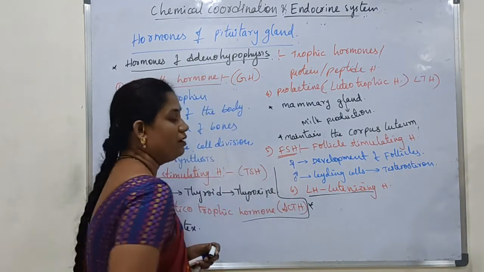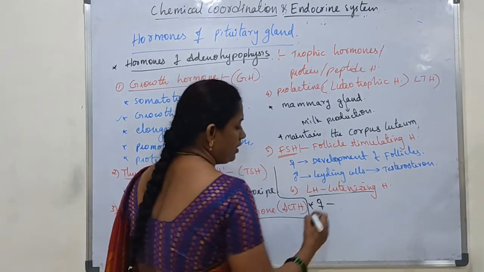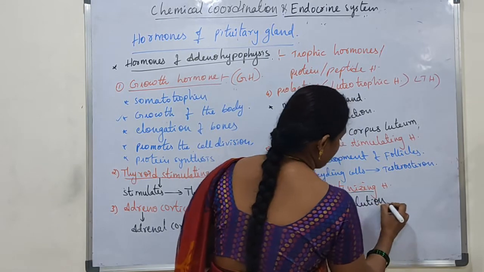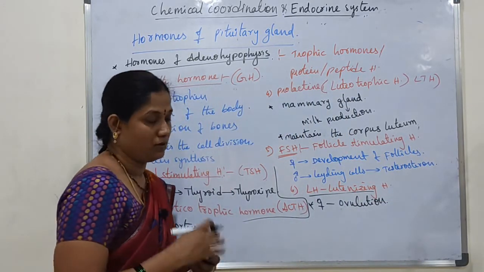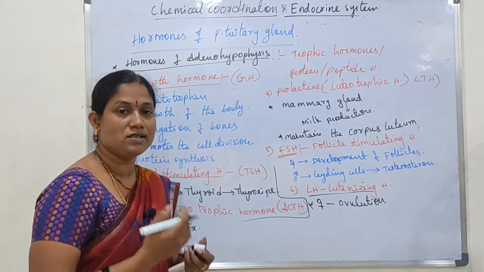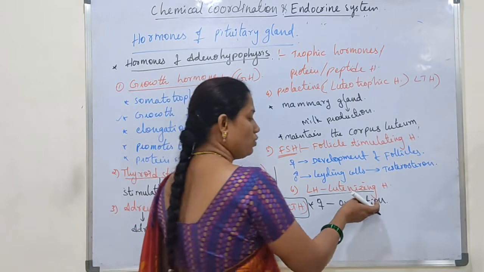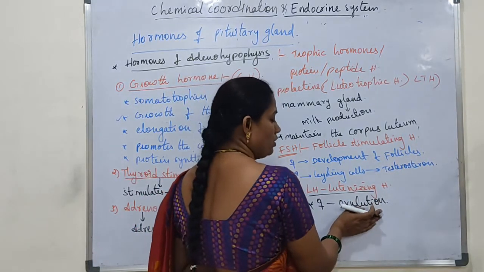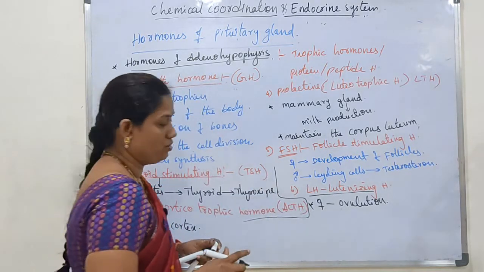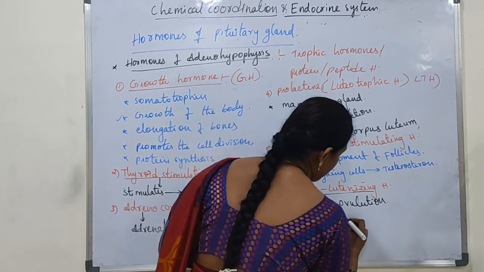In females it stimulates the ovulation process. Ovulation means the release of ova from the ovary. So LH hormone is essential for the ovulation process. Next, in males it stimulates spermatogenesis.